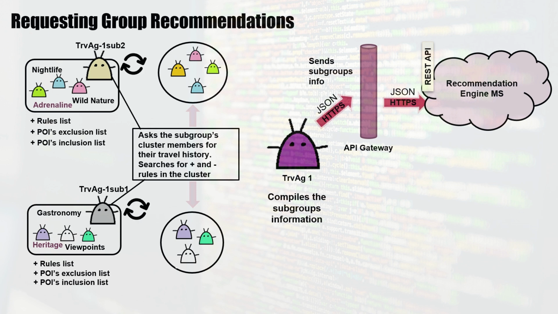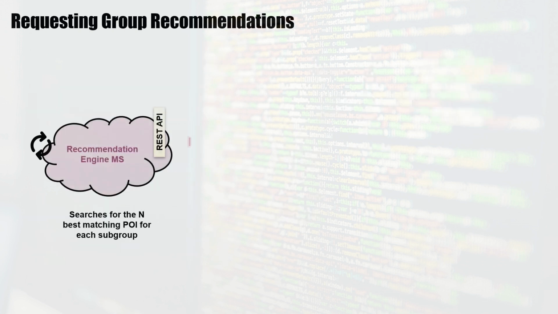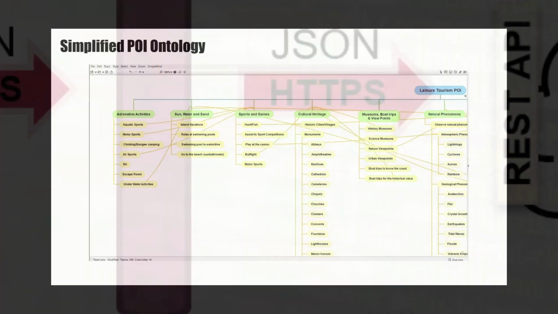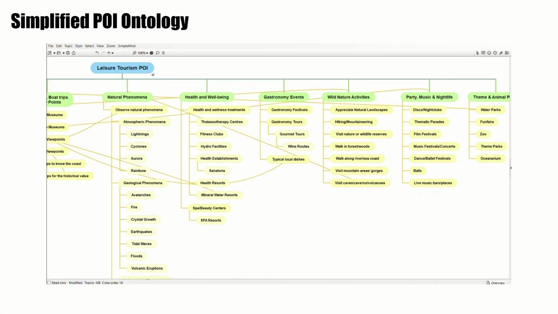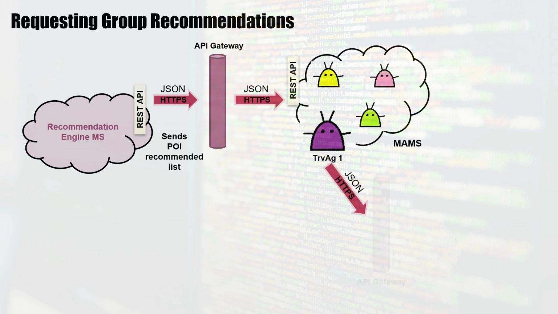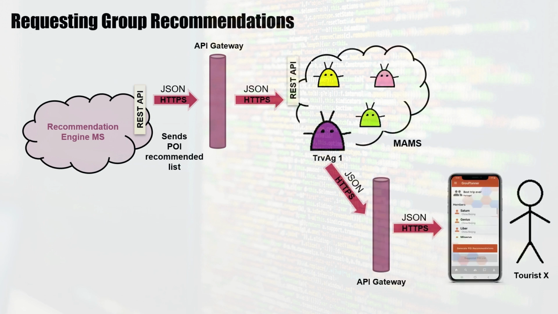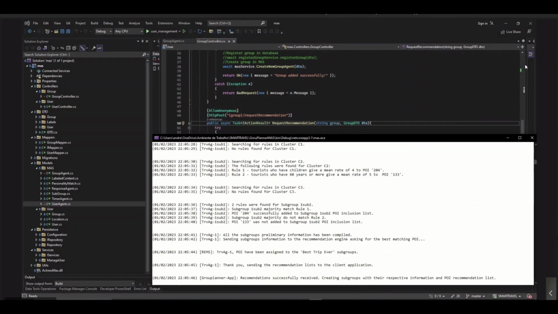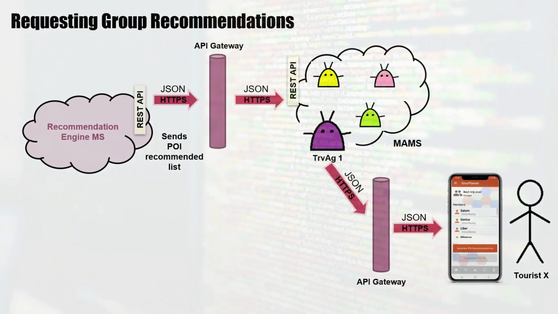After creating the subgroups, the travel agent sends a JSON with via HTTPS post to the recommendation engine microservice, containing the subgroup's information and their POI exclusion and inclusion lists. The recommendation engine then searches for the best matching POI for each subgroup in a POI ontology, persisted in a repository with POI retrieved from the TripAdvisor API, considering the POI's inclusion and exclusion lists. After determining the best matching POI, the recommendation engine answers to the requesting travel agent with a JSON containing the list of POI suggested for each subgroup.